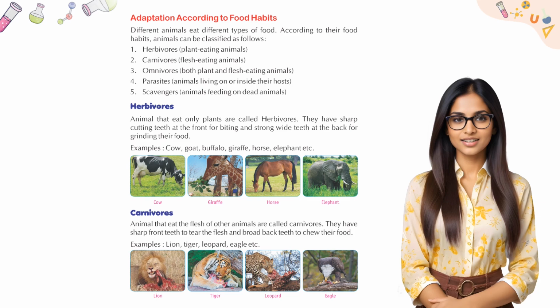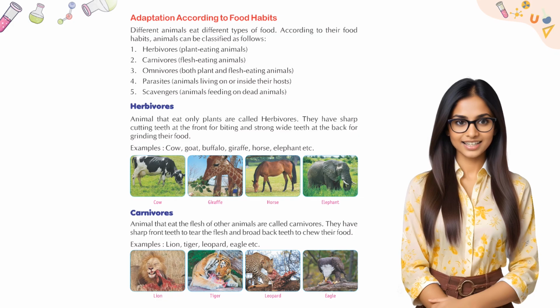Adaptation according to food habits. Different animals eat different types of food. According to their food habits, animals can be classified as follows: 1. Herbivores, plant-eating animals. 2. Carnivores, flesh-eating animals. 3. Omnivores, both plant and flesh-eating animals. 4. Parasites, animals living on or inside their hosts. 5. Scavengers, animals feeding on dead animals.